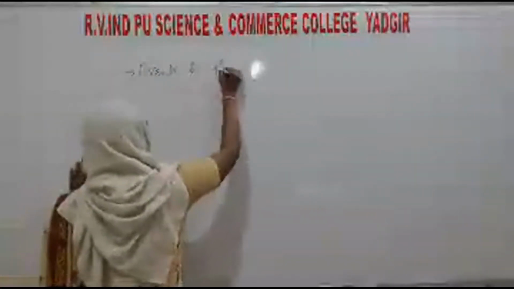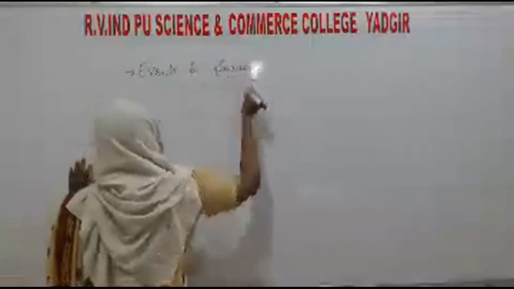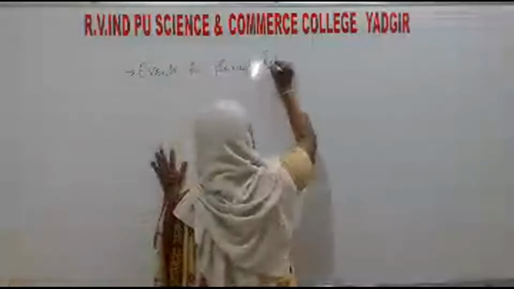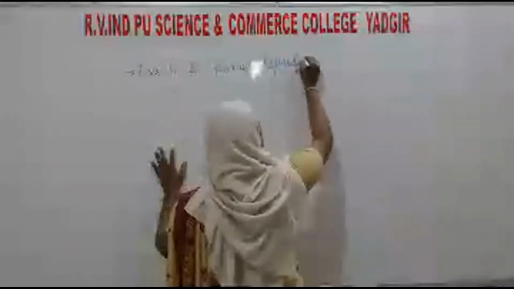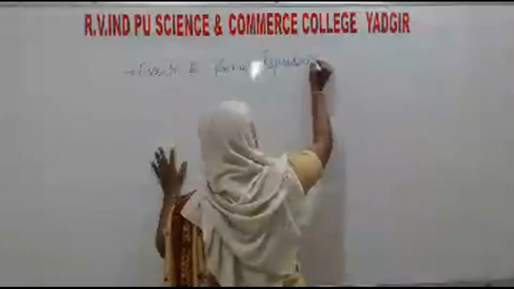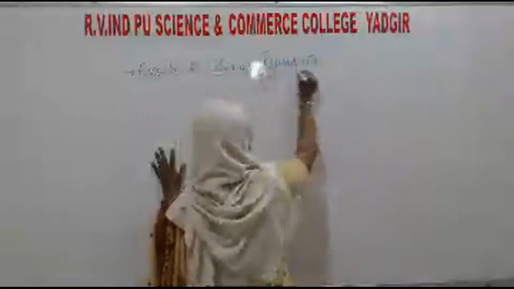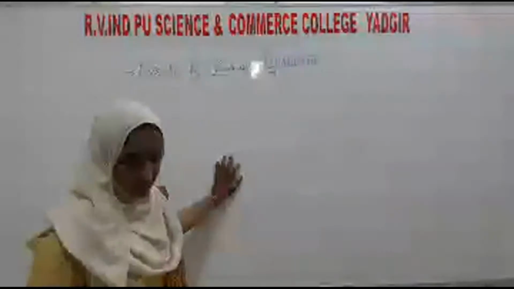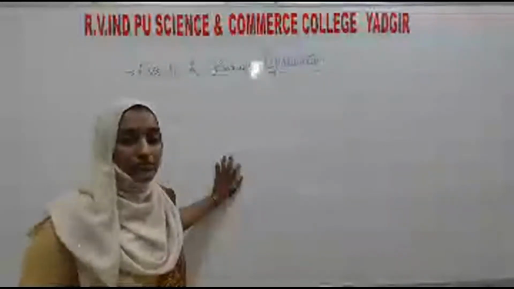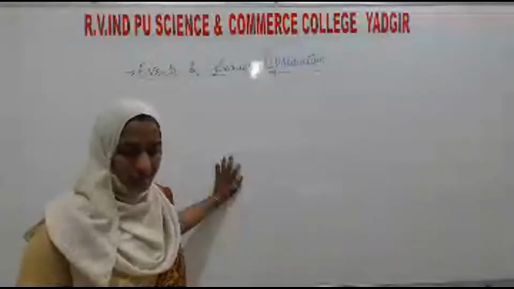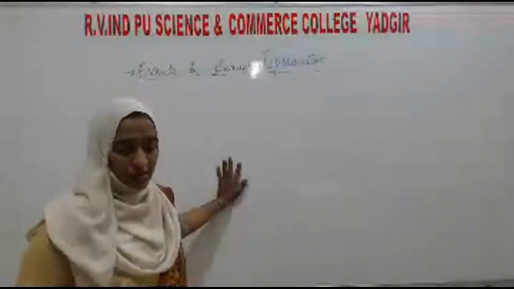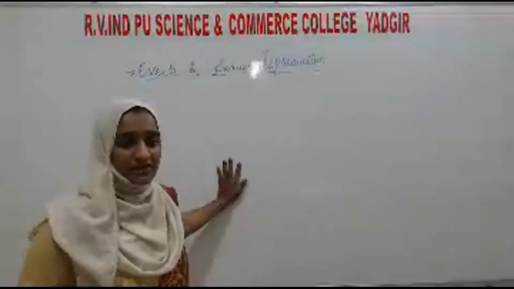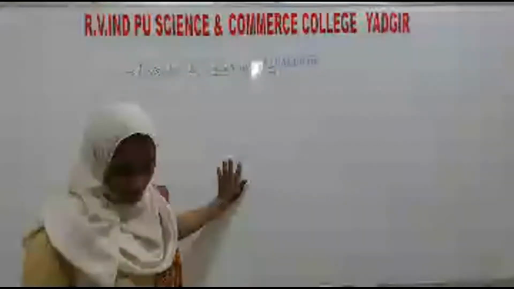Events in sexual reproduction. After attainment of maturity, all sexual reproducing organisms exhibit events. What are those events? There are 3 events.